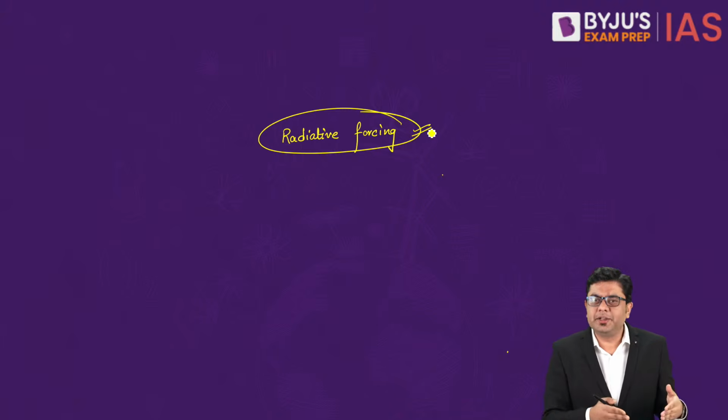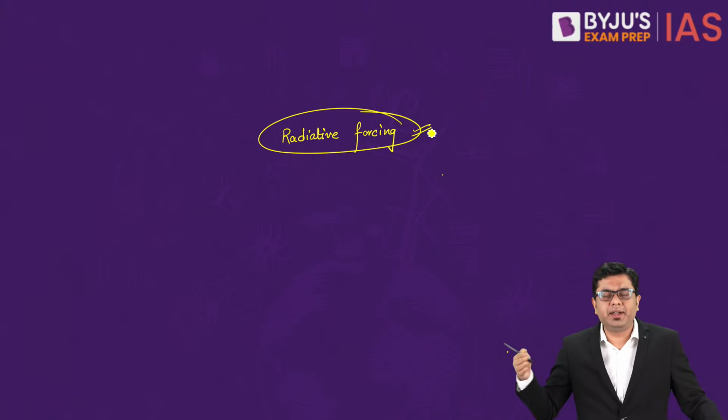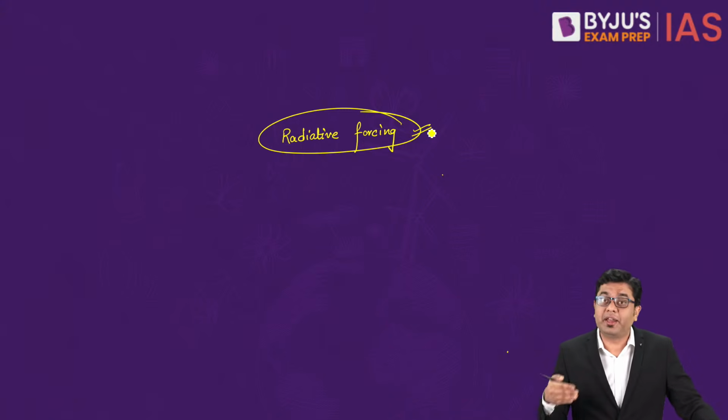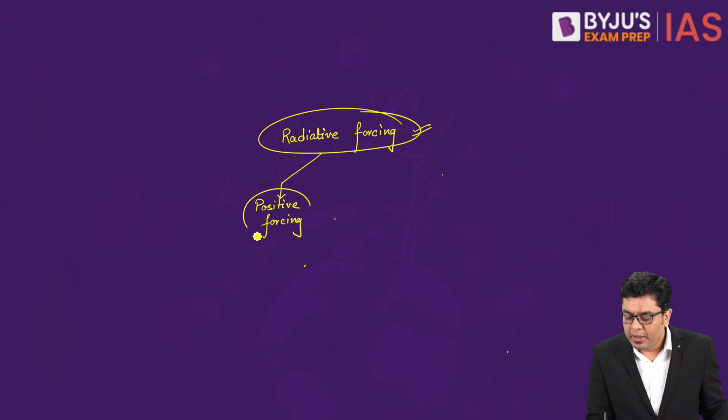So you have various different pollutants which will increase the rate of heating. At the same time, you have certain contaminants and certain atmospheric phenomena which will induce cooling in the atmosphere. Accordingly, you have the classification into positive forcing as well as negative forcing.